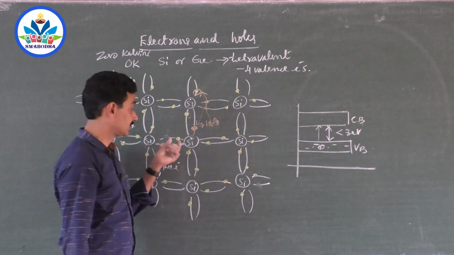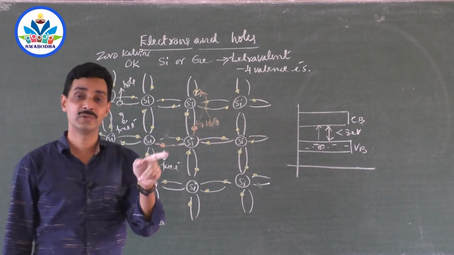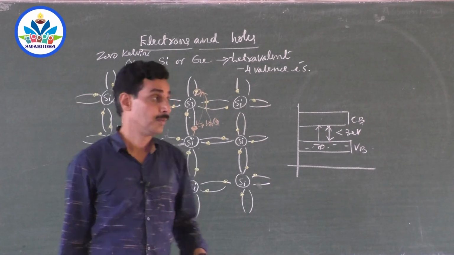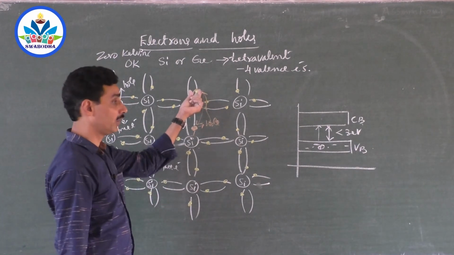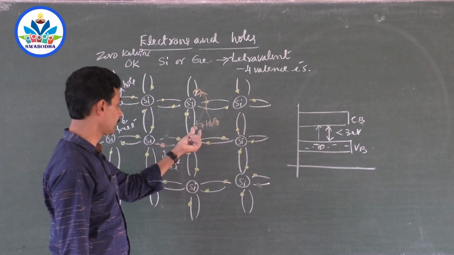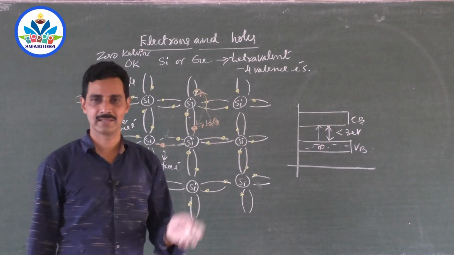So the shifting of holes from one place to another occurs because of the motion of the bound electrons. Not free electrons. It is bound electrons. A bound electron from one bond shifts to another place and fills the bond, thereby replacing the hole to the other side.